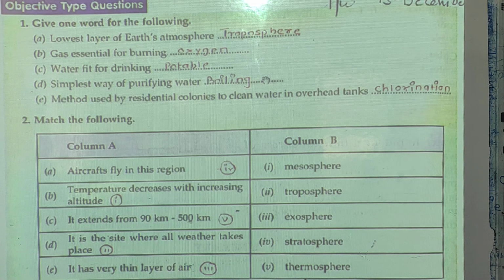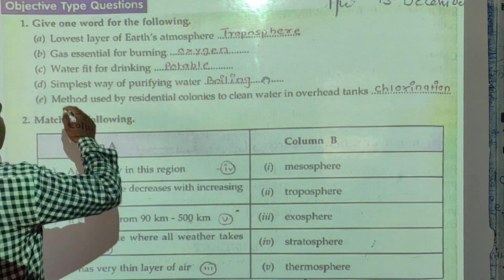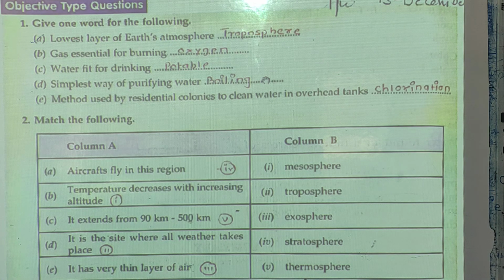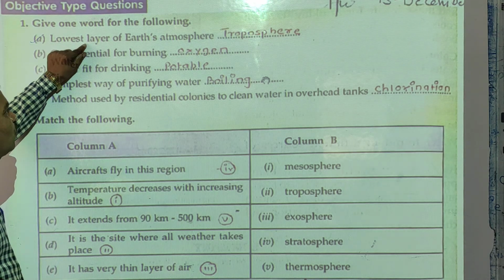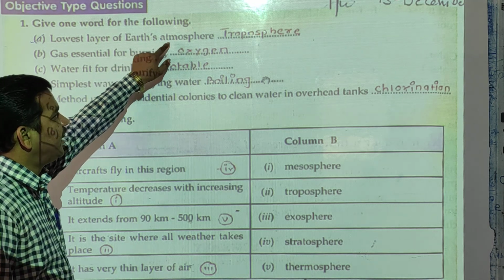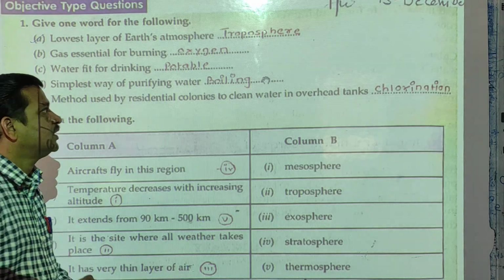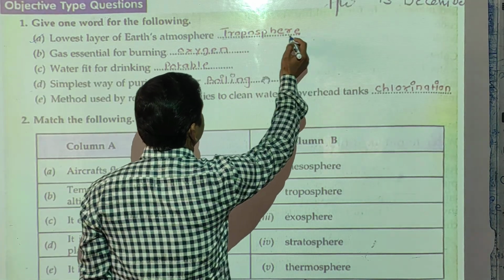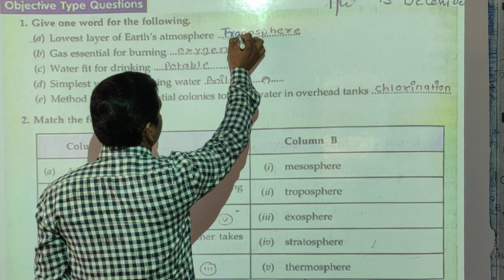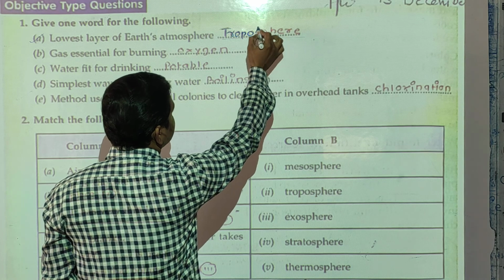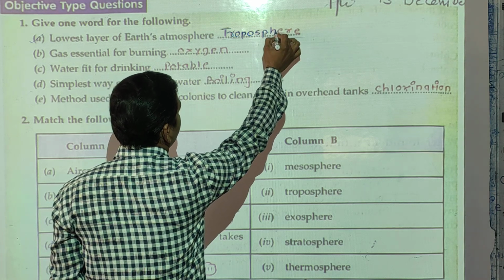So see the first question here. First question is: give one word for the following. Okay students? Here a sentence is given. You have to read that sentence and write one word for it. First sentence: lowest layer of Earth's atmosphere. What do we call that lowest layer? That is called the troposphere.